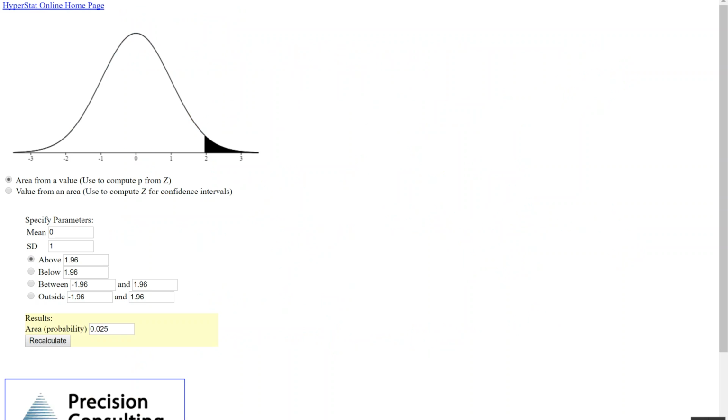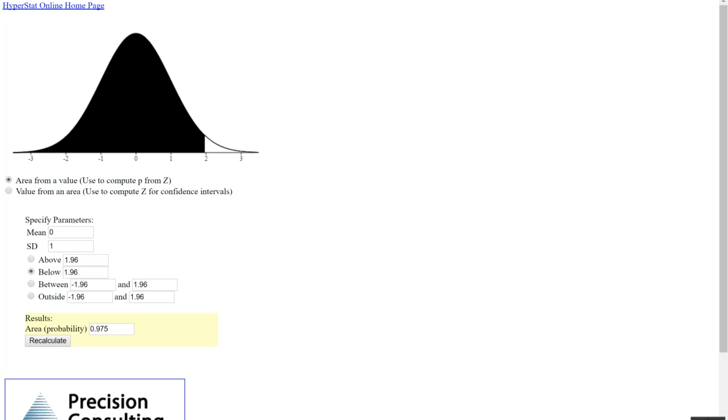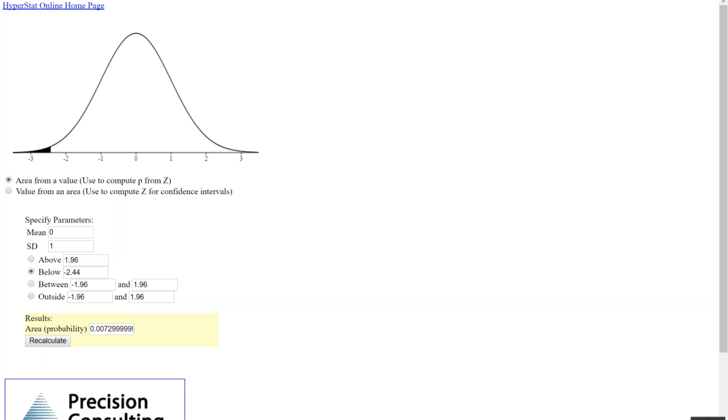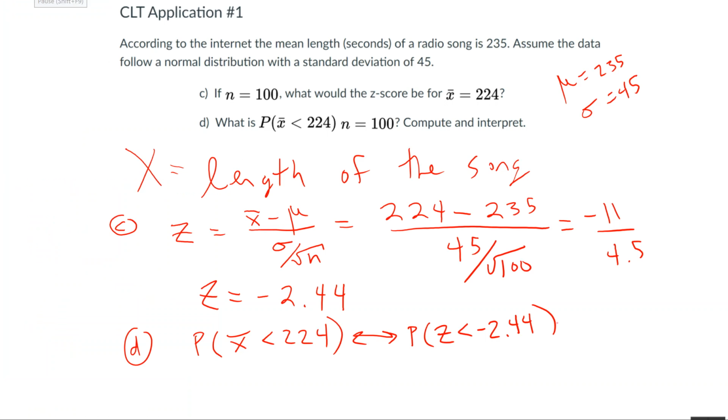I'm going to change above to below. Then I'm going to change 1.96 to negative 2.44. Then I'll press enter. And there's the answer, 0.0073. Not a lot of area out there.